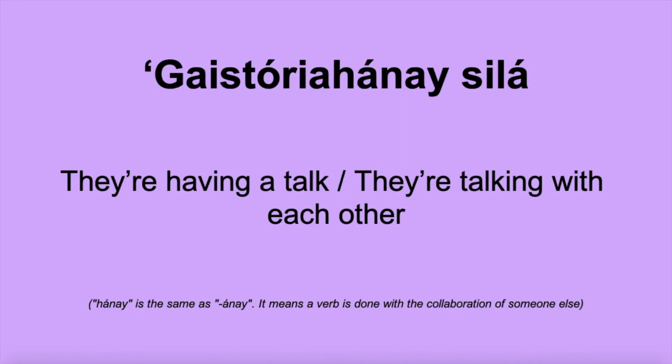Ka-istorya hanay sila? They're having a talk. They're talking with each other. And you might remember the anay suffix, just like before. Ga-istorya hanay sila means they are doing something collaboratively. And the verb root, of course, is istorya, so they are talking amongst each other. They are talking with each other.